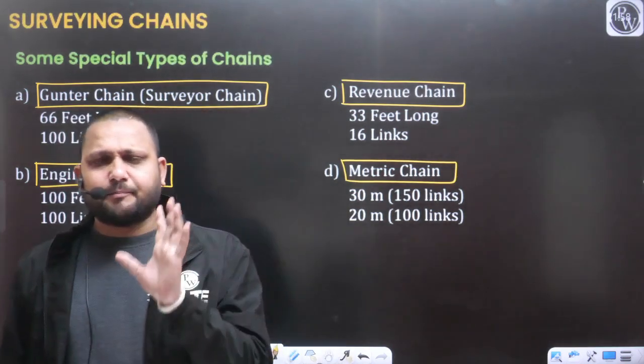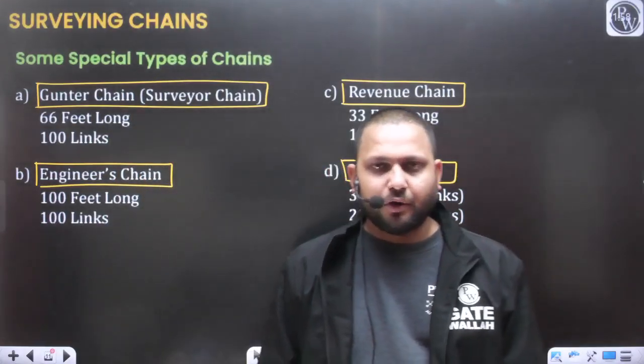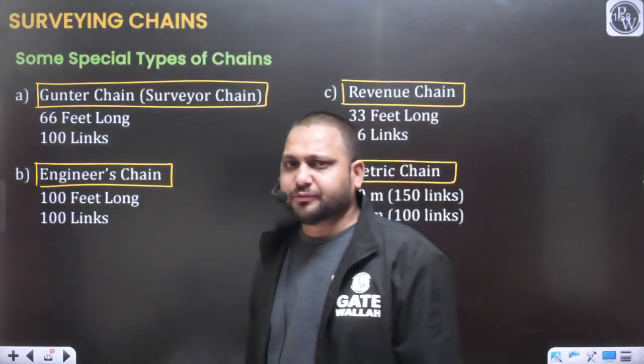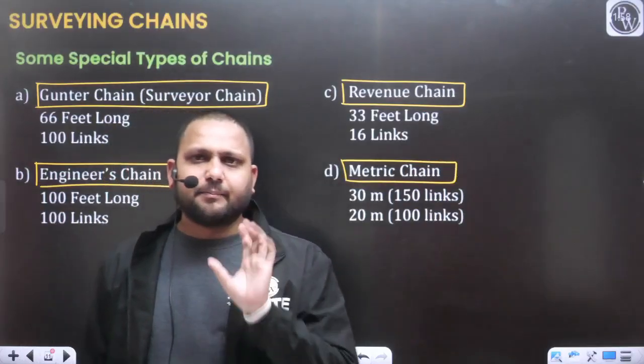This is the very simple problem they can ask: the different types of chain and their specification, total length and number of links.